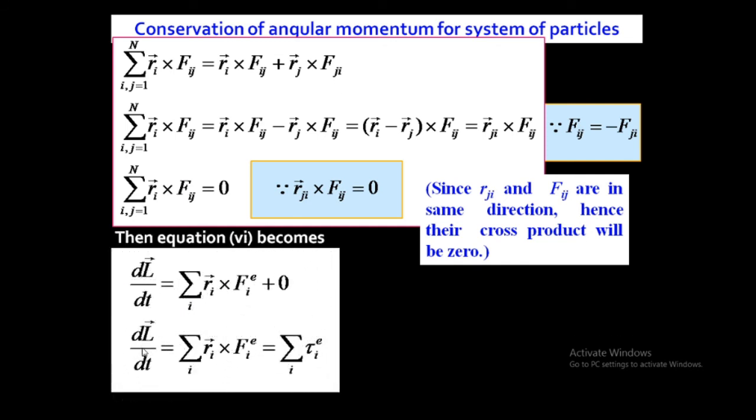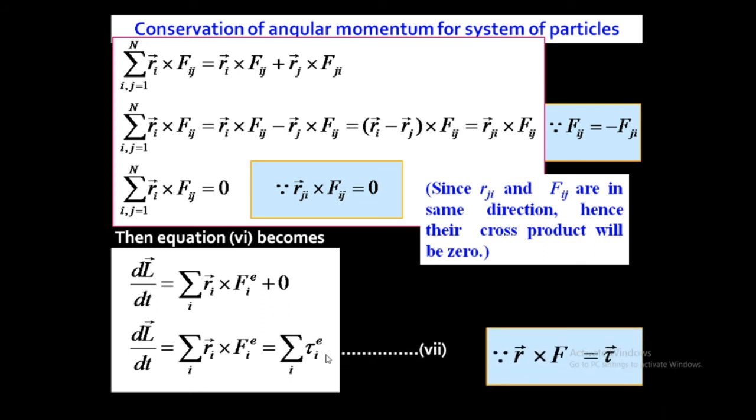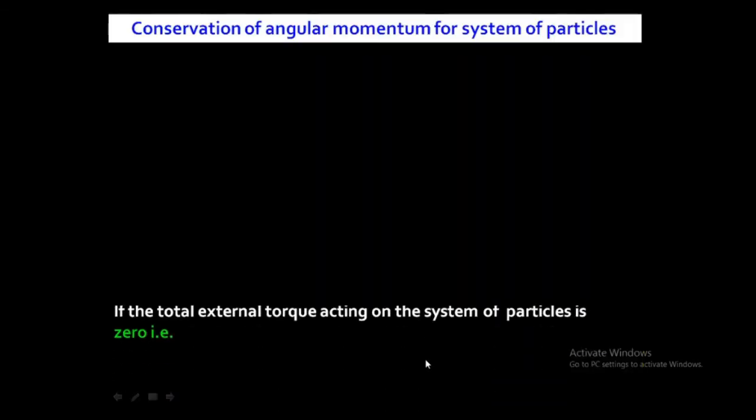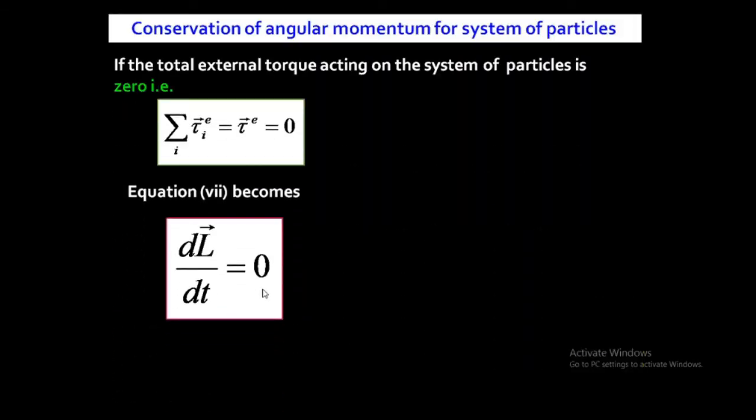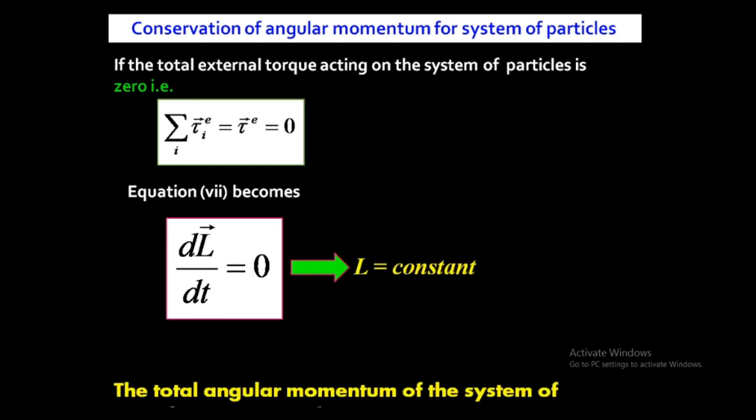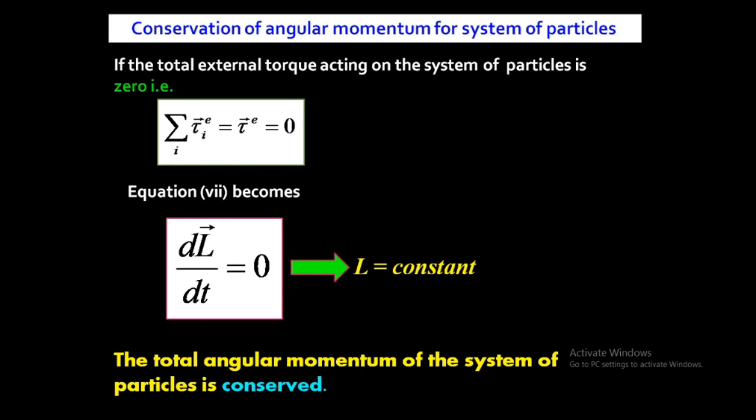dL by dt is equal to summation of Ri cross Fi, but r cross F is torque, and this is Ri cross Fi external force, that is, external torque. R cross F is torque, so this is external torque. If this external torque, according to equation number 7, is 0, then equation number 7 becomes dL by dt is 0. If dL by dt is 0, it means that L is constant. If L is constant, it means the total angular momentum for the system of particles is conserved. So this is the proof for conservation of angular momentum for a system of particles.